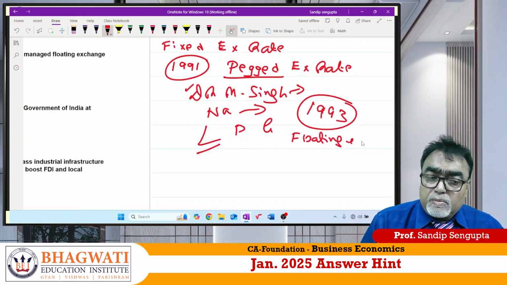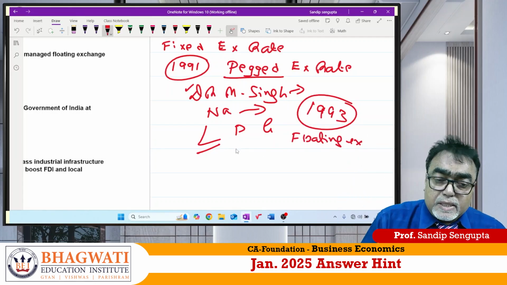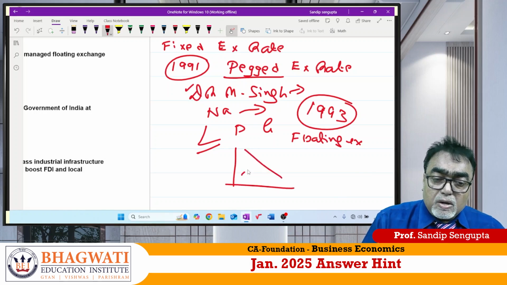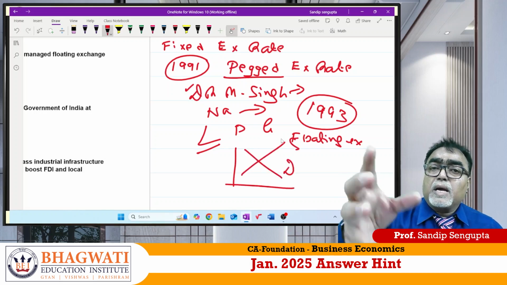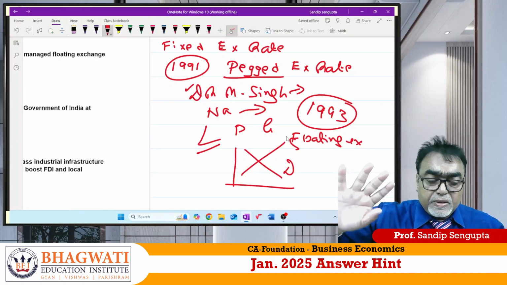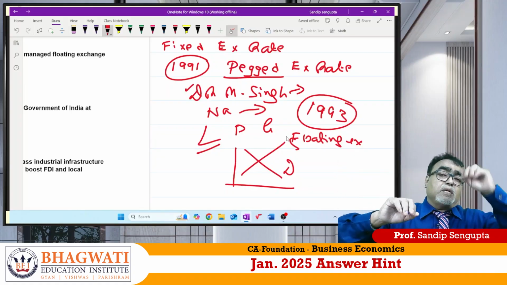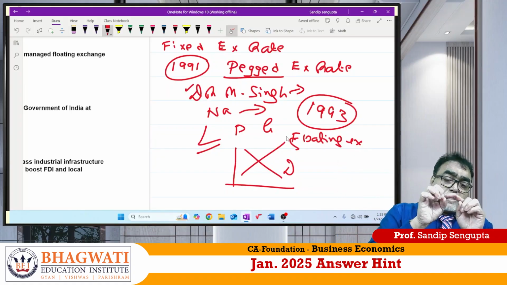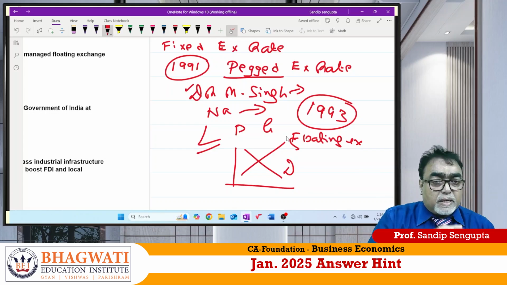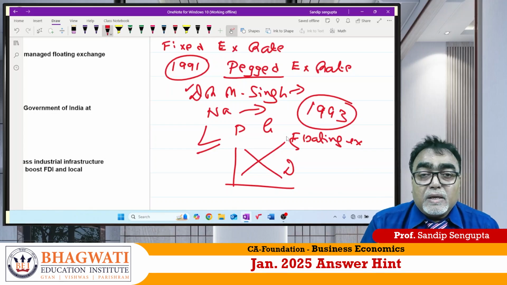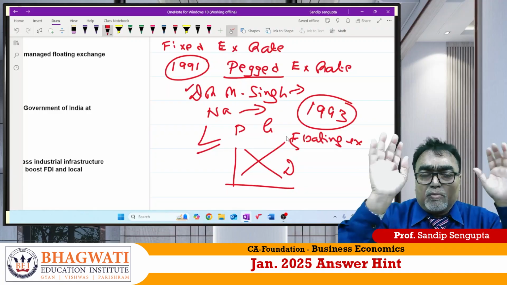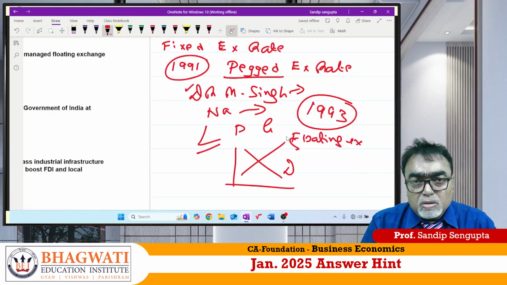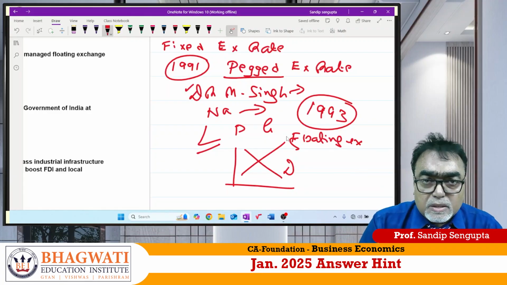It is more flexible. What is a floating exchange rate? It is dependent on demand and supply. Let the market decide this. If you go through the newspaper, you can see that in the business portion it is written, today's dollar purchase price is this, sale price is this. What does it mean? Every day millions and millions of dollars are purchased and sold because of international trade.